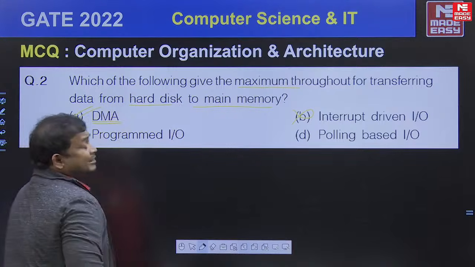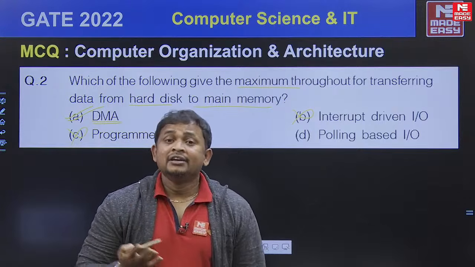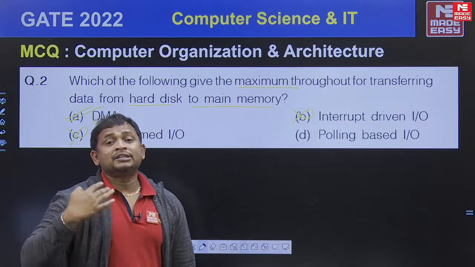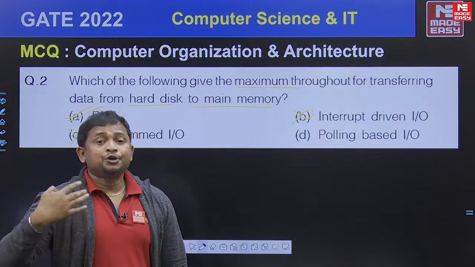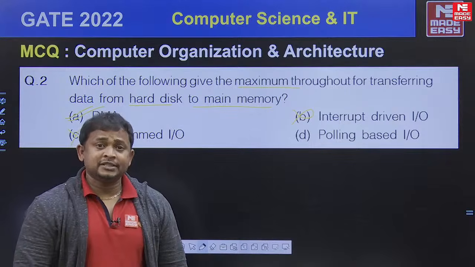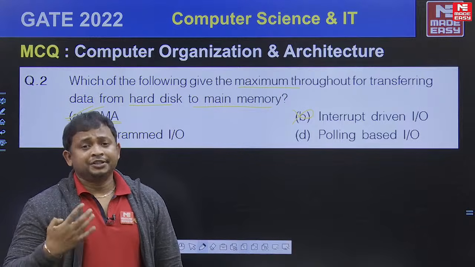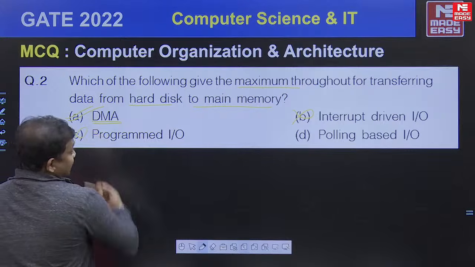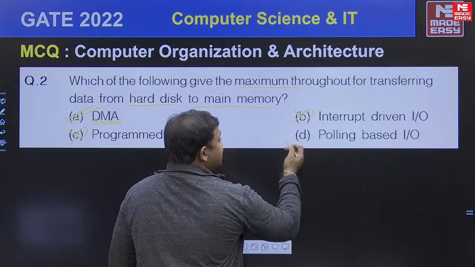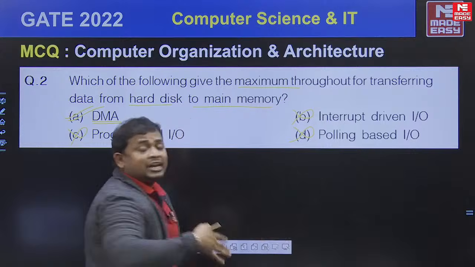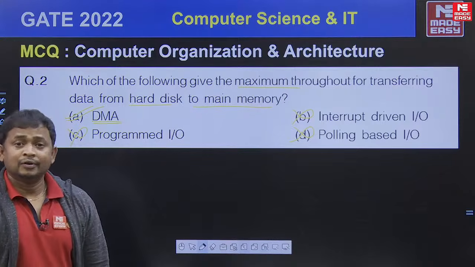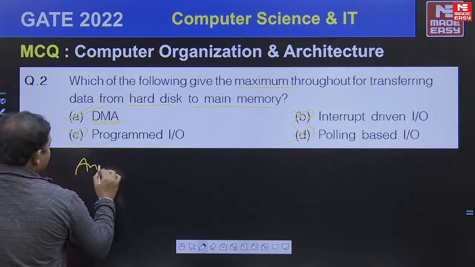This is a direct theory based question. Okay, DMA is used to transfer the bulk amount of data from IO to main memory without involvement of the CPU. This is a straightforward theory based question. So answer is A. Polling is one kind of interrupt, so interrupt related data transmission is slow. Okay students, so answer is A.